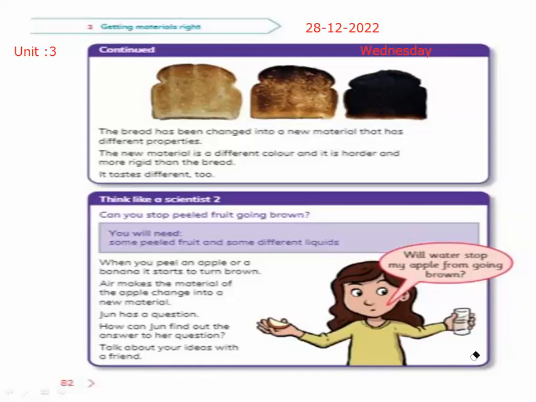Yes. Sometimes when we want to keep the apple in its right color, we put it in the water, or we put it in the milk. You know that when we make an apple shake or banana shake, we peel it and we put it in the milk, in the juicer.